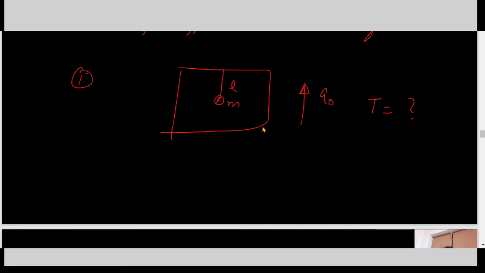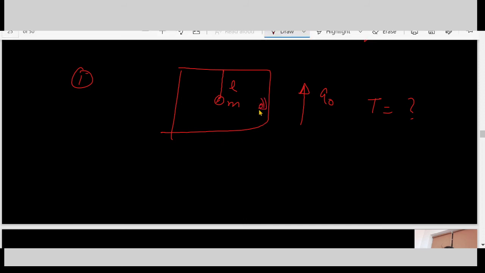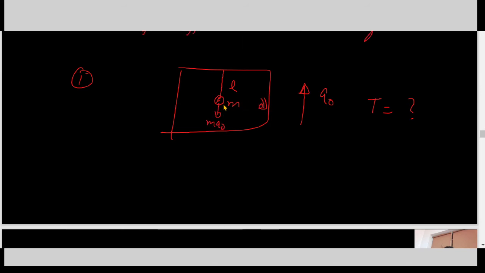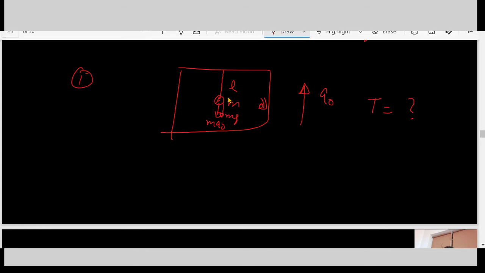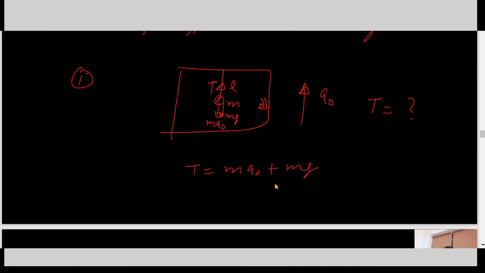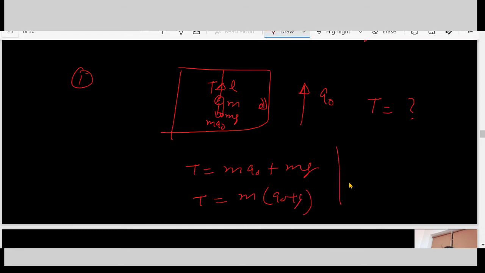Easily we can apply this. If we place an observer inside, this observer is non-inertial, so apply a pseudo force m a0, mg also acting downward and tension T upward, so T is balanced by m a0 plus mg. So T is m(a0 plus g). So T over m is a0 plus g.